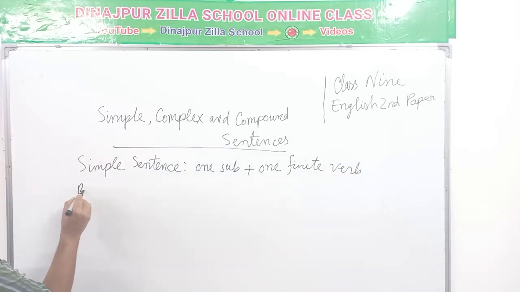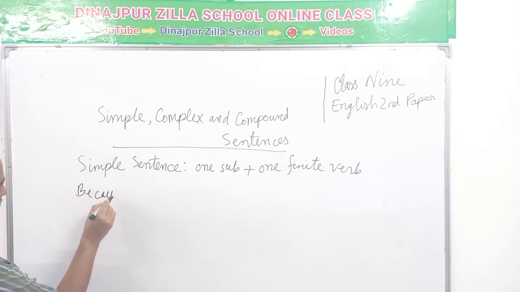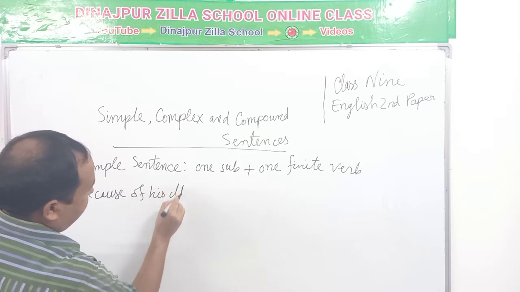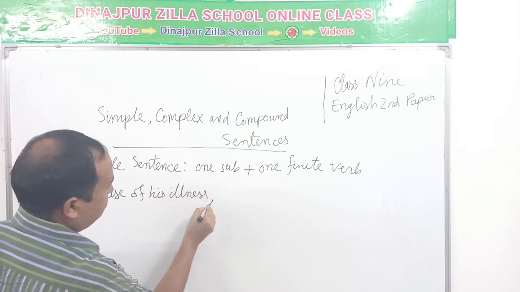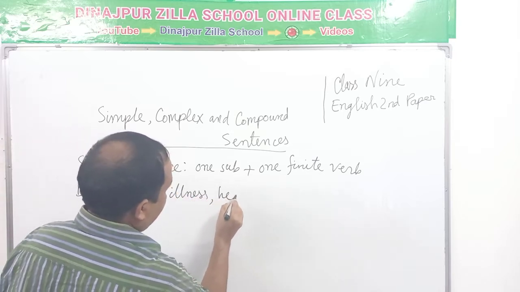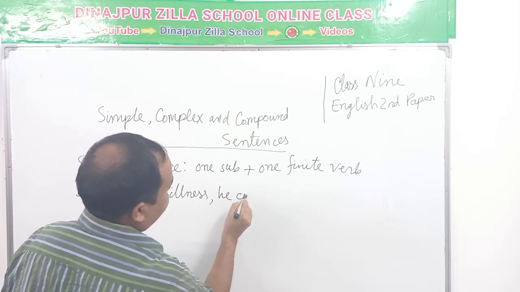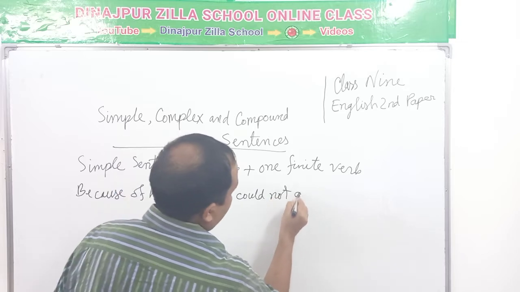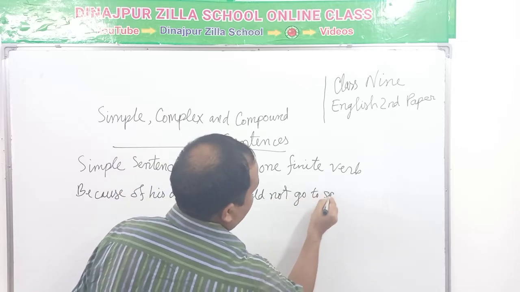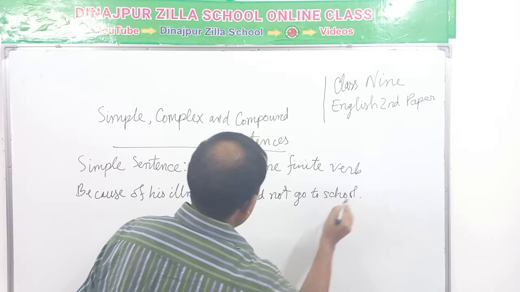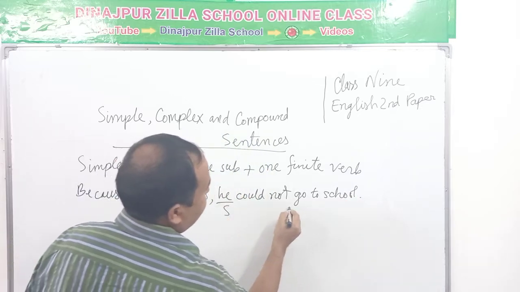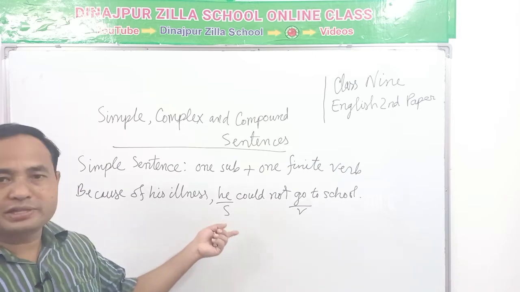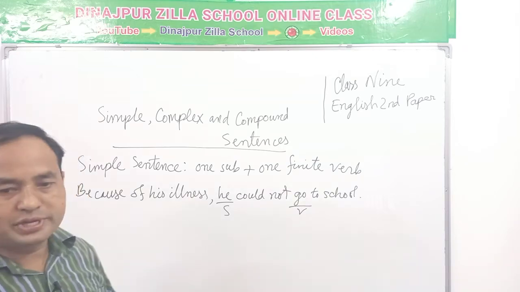Example: because of his illness he could not go to school. The one subject and one finite verb. So, seeing this structure, we can say that this is a simple sentence.